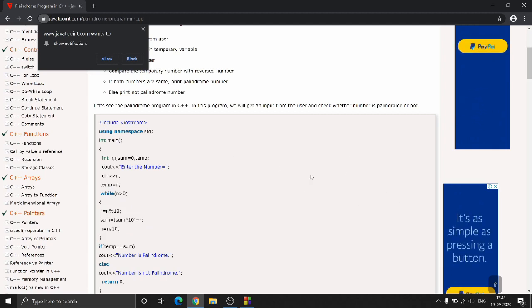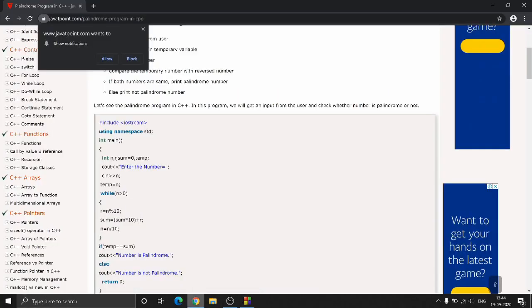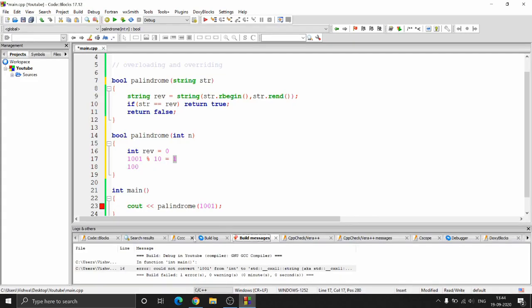Every number is basically the remainder when you divide that number by 10; the remainder is nothing but the last digit. So n mod 10, as I told you over here, will give me the last number. And what you're doing is adding that last number to a multiple of 10. So you have 1, and when you store it, you store it as 0 into 10 plus 1.